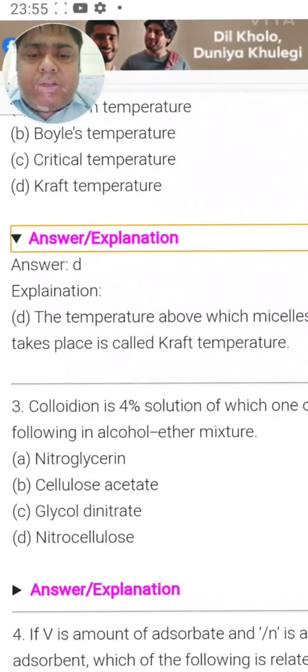Next is, collodion is a 4% solution of which of the following in alcohol ether mixture? Okay, it is a knowledge based question. So you need to have this as general knowledge, that if it is collodion, then a 4% solution of this will be which of these? If you remember that when we were preparing an ultrafilter, to decrease the pores of the filter paper, we were using nitrocellulose. So a collodion of 4% solution was prepared by using alcohol ether mixture and nitrocellulose. So D should be the right answer.